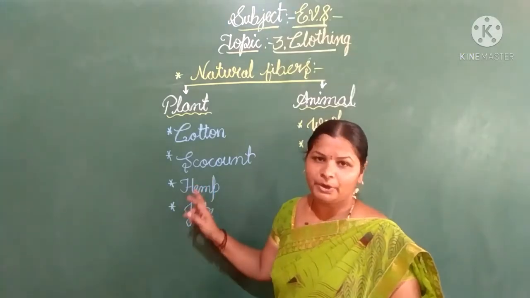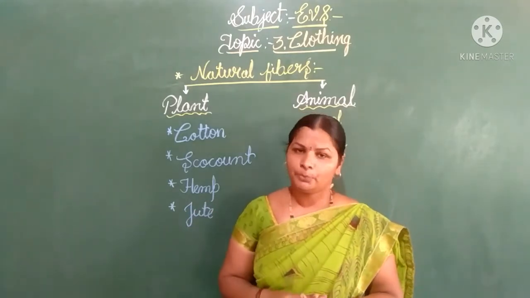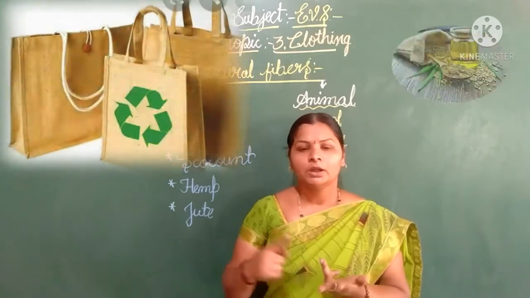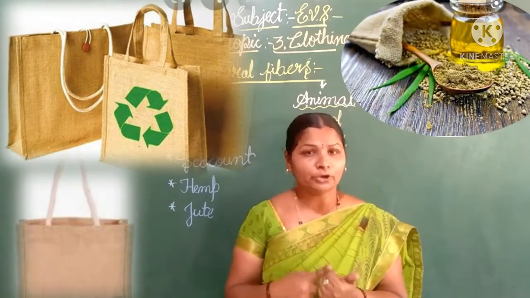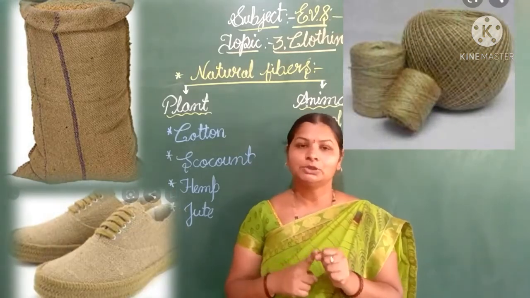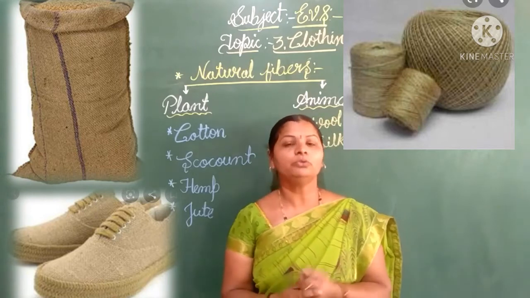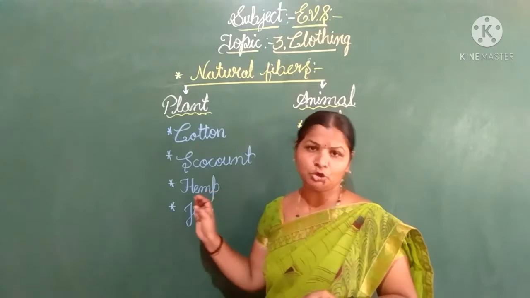Understand? By the hemp and jute we get paper products, food products, bioplastic, biofuel, rope, sackcloth and also, what, shoes. So we get all these things from hemp and jute, children.